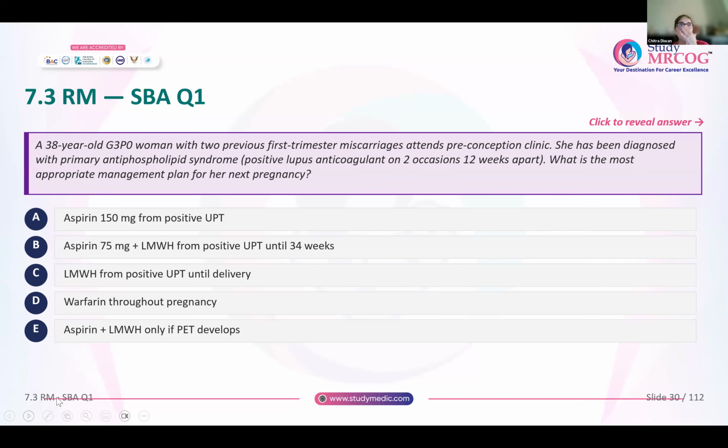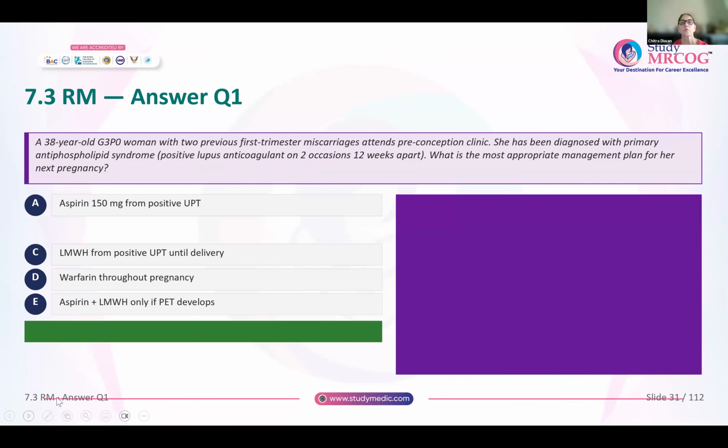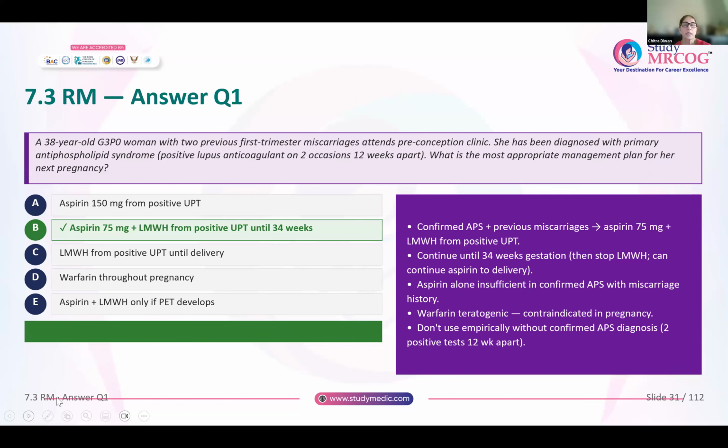Please remember, whenever you have someone with diagnosed antiphospholipid syndrome coming with a pregnancy, by default, you will start for her aspirin and low molecular weight heparin once the pregnancy test is positive and continue till 34 weeks. No other option should come to your mind. And this will be the correct option. Okay. So aspirin 75 plus low molecular weight heparin, starting once the pregnancy test is positive, continue until 34 weeks of pregnancy. At that point, you can stop low molecular weight heparin, and aspirin she can continue until delivery.